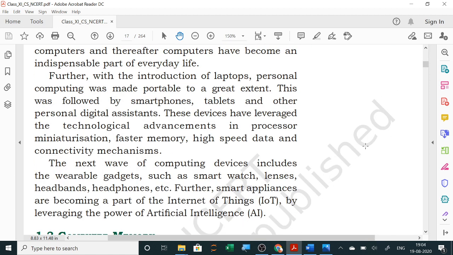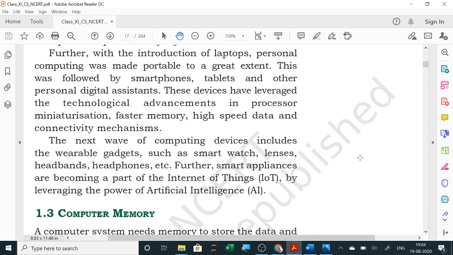Further, with the introduction of laptops, personal computing was made portable to a great extent. This was followed by smartphones, tablets, and other personal digital assistants. These devices have leveraged the technological advancements in processor miniaturization, faster memory, high speed data, and connectivity mechanism. The next wave of computing devices includes the wearable gadgets such as smartwatch, lenses, headbands, headphones, etc.